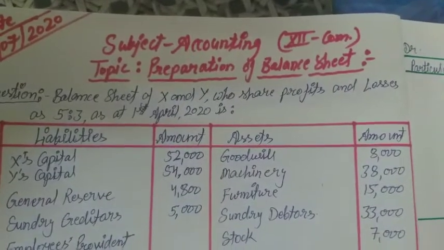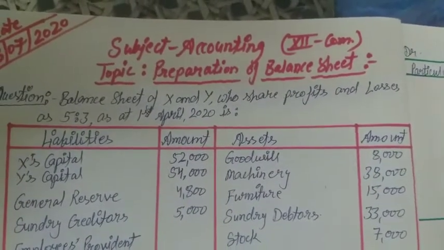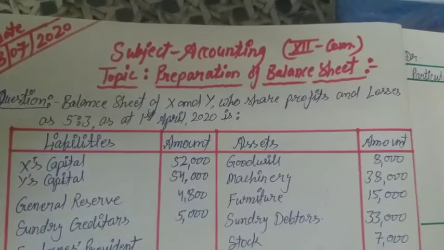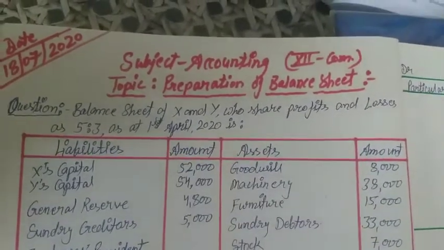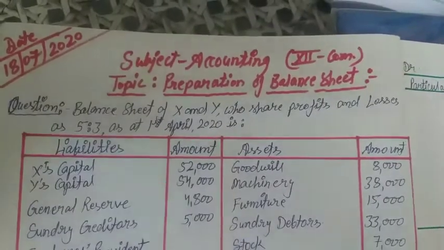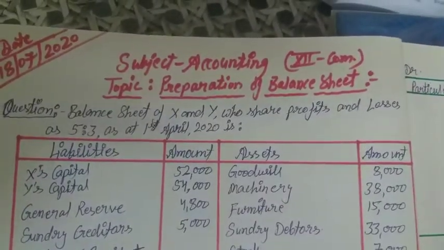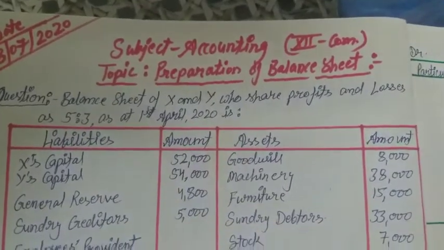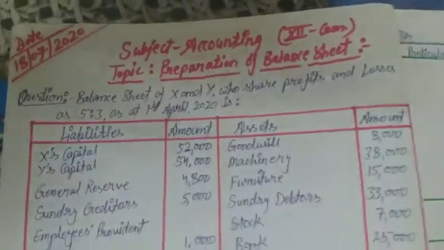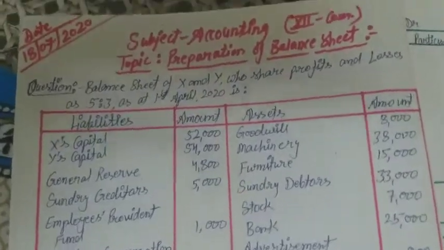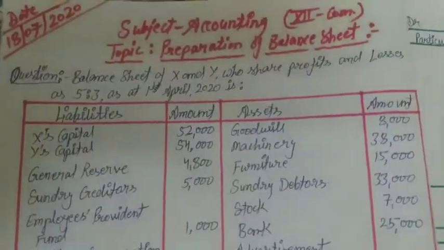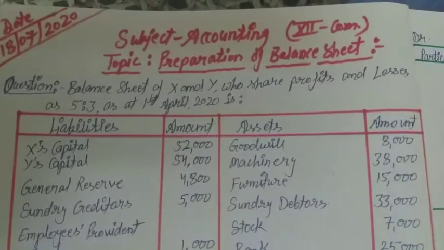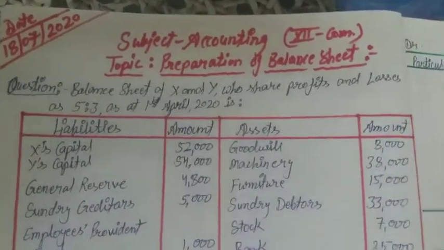And we already learned to prepare the revaluation account and partners' capital account. Today, this is the final step of preparation of accounts in a partnership firm, that is the balance sheet. Okay, so let's start reading the question and then we will solve it according to the information given in the question.